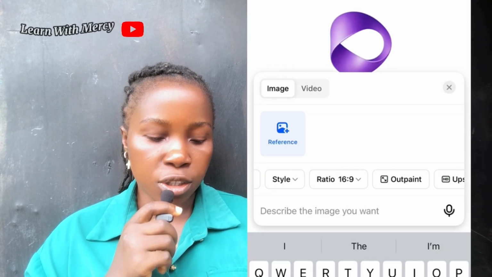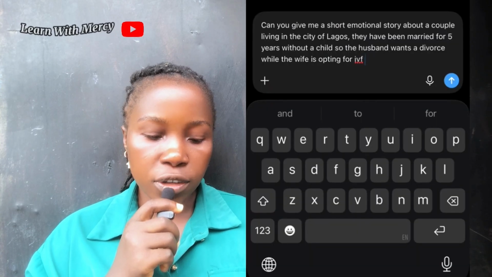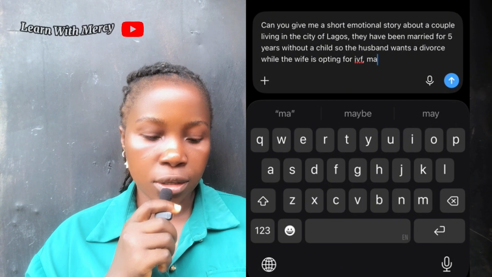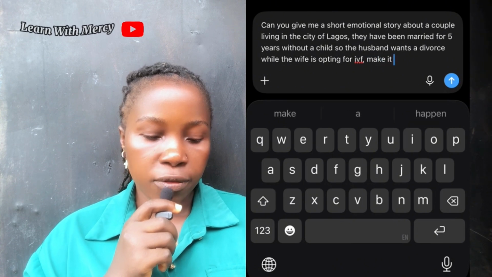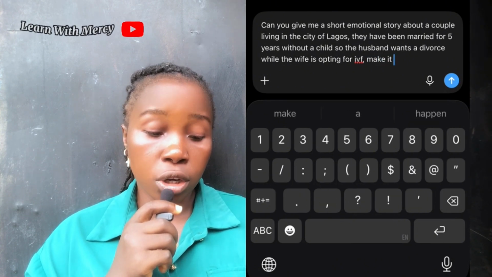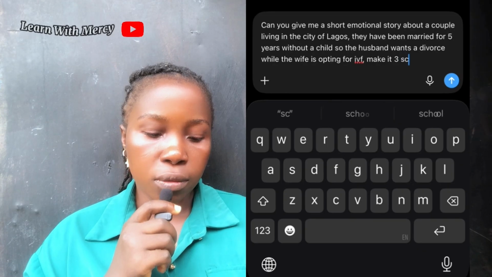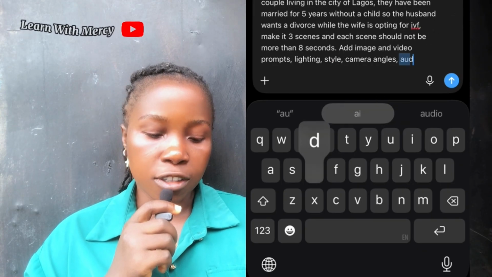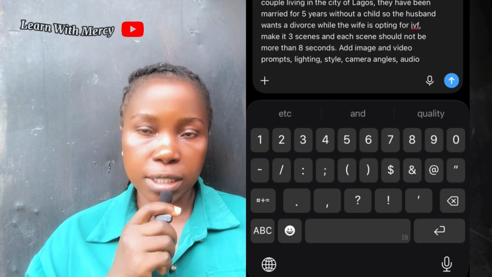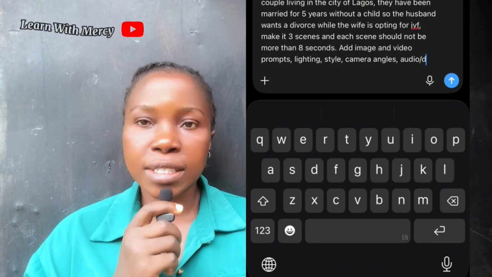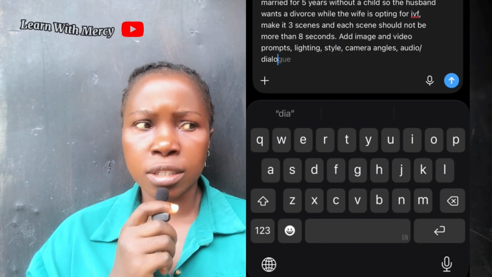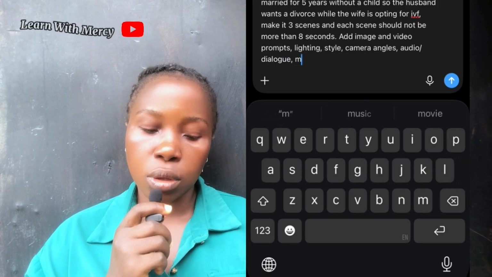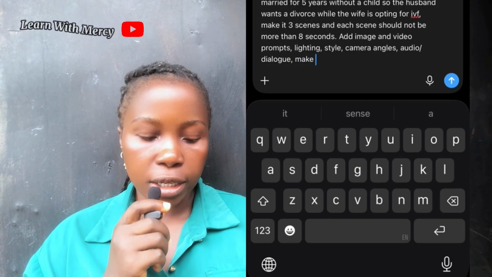So I went to ChatGPT and said, "Can you give me a short emotional story about a couple living in the city of Lagos? They have been married for 5 years without a child. So the husband wants a divorce while the wife is opting for IVF. Make it 3 scenes and each scene should not be more than 8 seconds." Okay, because this app generates 6 seconds, 8 seconds, and 10 seconds. So I don't want the scene to be more than 8 seconds.